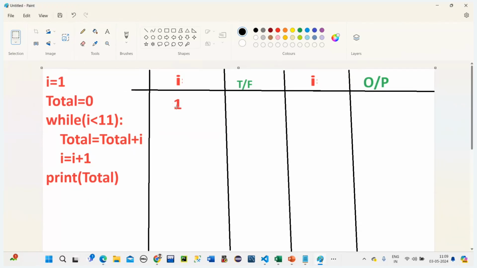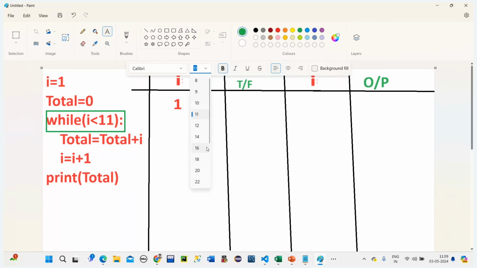Now I is 1 and total is also 0. Fine. Now it will check the condition. 1 is less than 11. True or false? True. Yes, absolutely it is true. So what do you need to write here? It is just true.